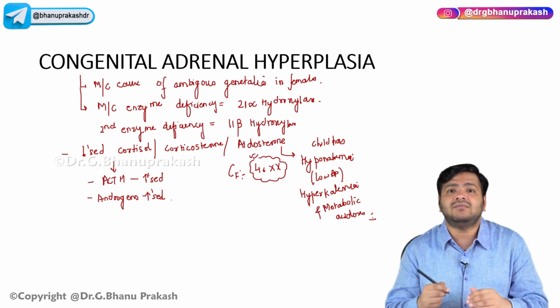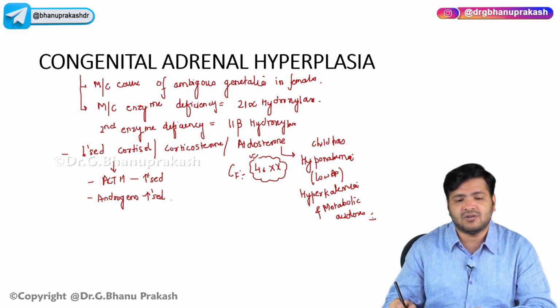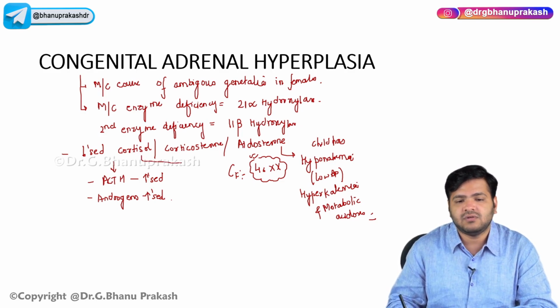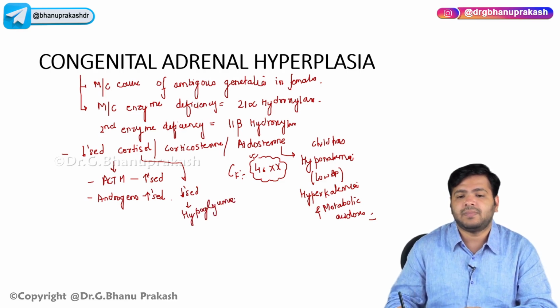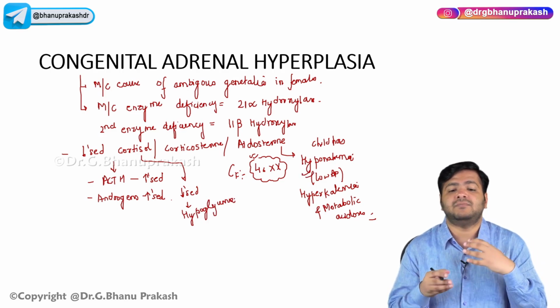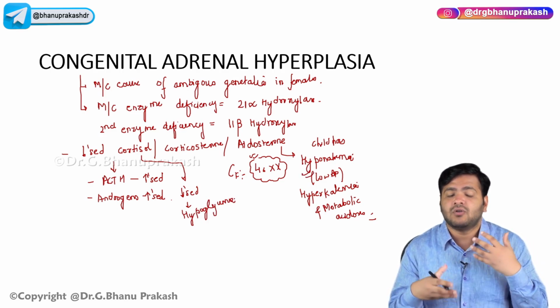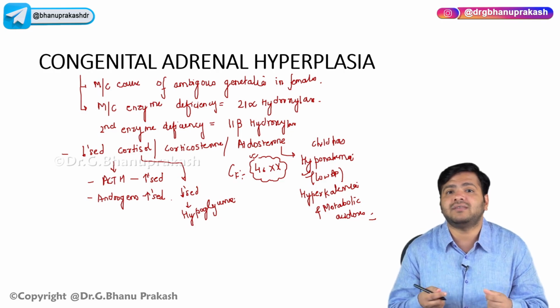Due to decreased cortisol, they will suffer from hypoglycemia also. So the baby's BP is decreased due to hyponatremia, and cortisol is decreased so there will be hypoglycemia.